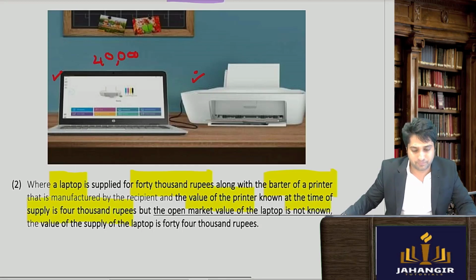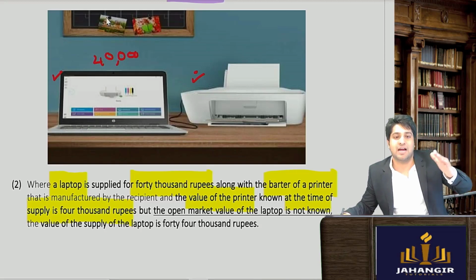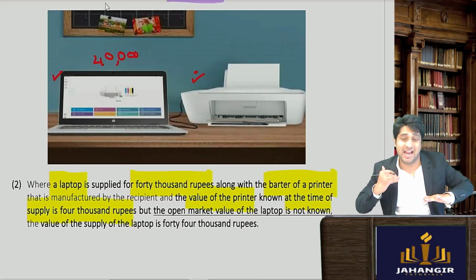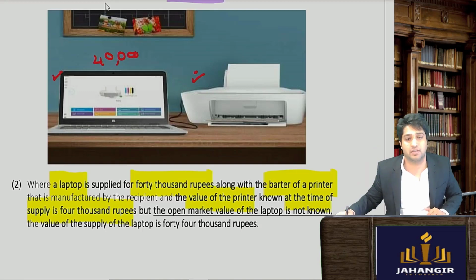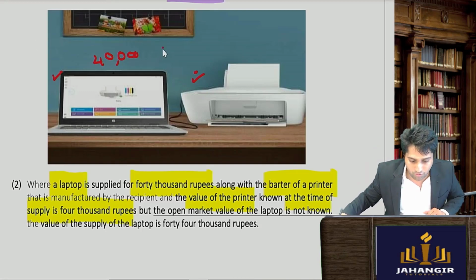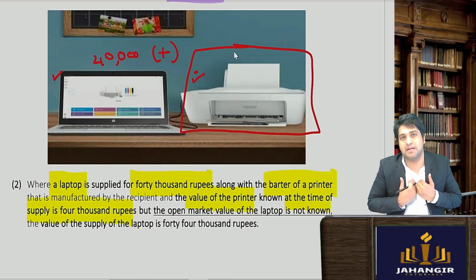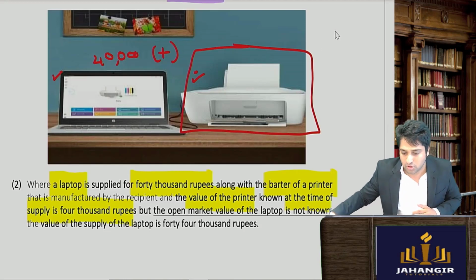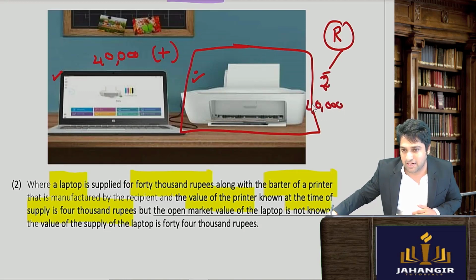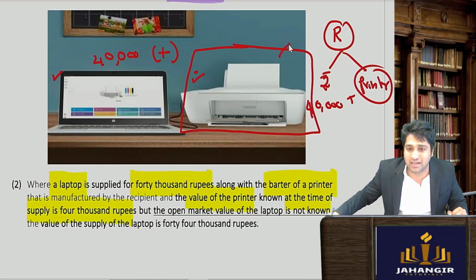अब क्या हो गया, मेरे को 40,000 का लैपटॉप मिला, but I had to give a printer also in return. So I gave 40,000 plus this printer. The recipient must be manufacturing this printer. So what did the recipient do? He gave money's worth. कितना दिया उसने? 40,000 rupees. And he also gave a printer. प्रिंटर का ओपन मार्केट वैल्यू नहीं पता है, तो इसकी वैल्यू अलग से कंप्यूट करनी पड़ेगी.